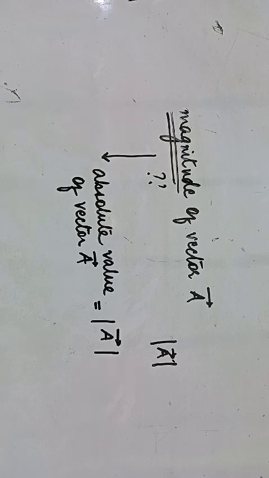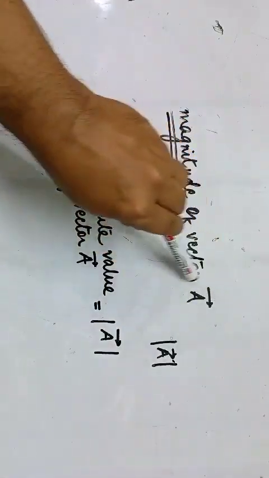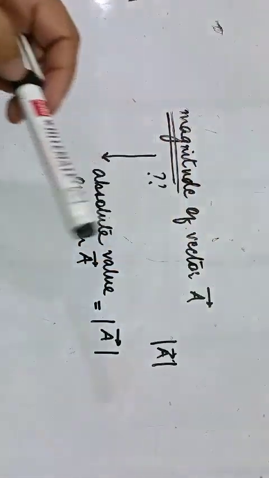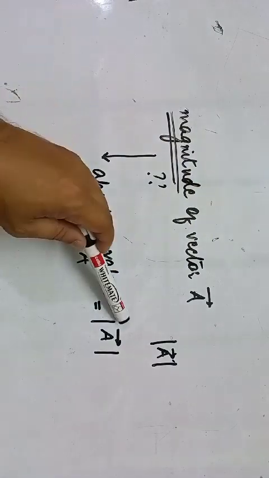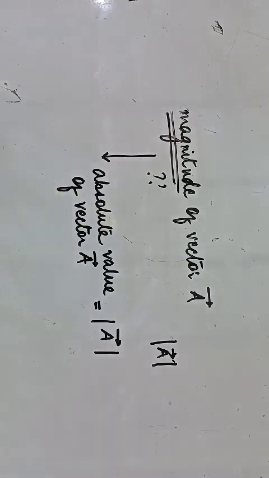Modulus means the magnitude of that particular vector. So whenever you want to represent the vector as a whole, you only write the letter with an arrow at the top. But if you want to represent only the magnitude of that vector, you represent it with these two vertical bars, which denote the absolute value of the vector, or in other words, the magnitude of that vector. So these were different ways to represent different things about a vector.